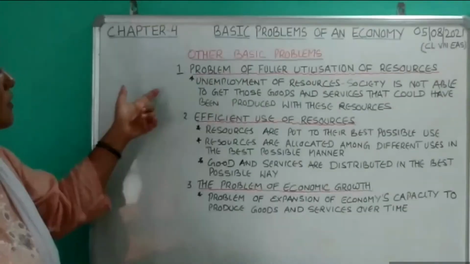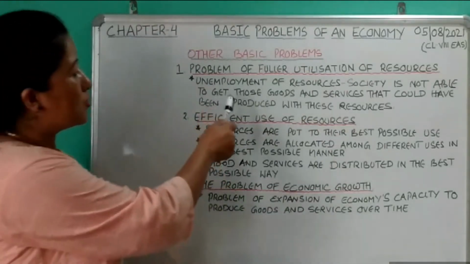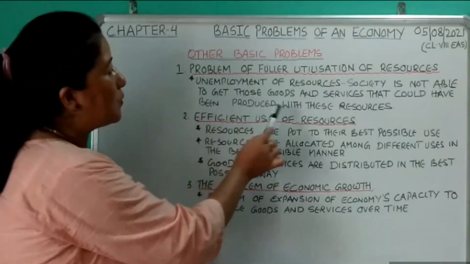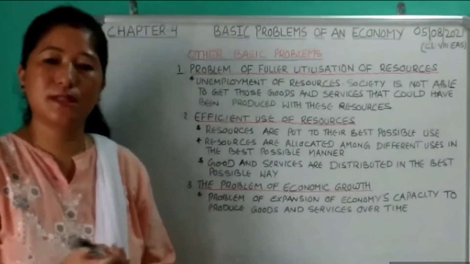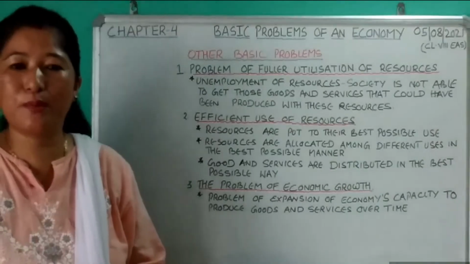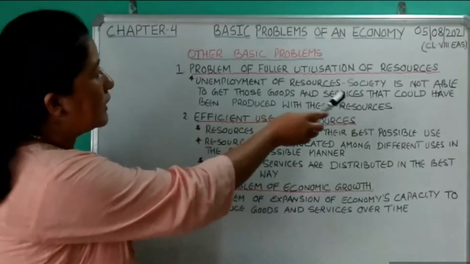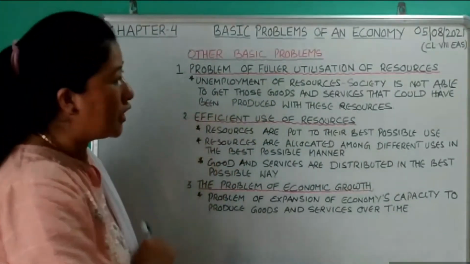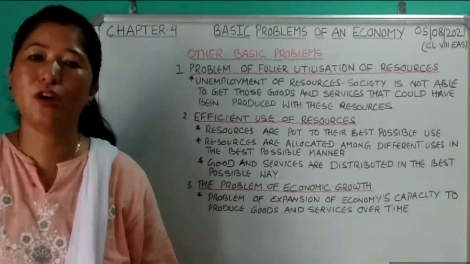Unemployment of resources means the society is not able to get those goods and services that could have been produced with these resources. That means these limited resources are kept idle, isn't it? They are unutilized, they are not employed. Otherwise these idle resources could have been used to produce certain goods and services to satisfy our wants.